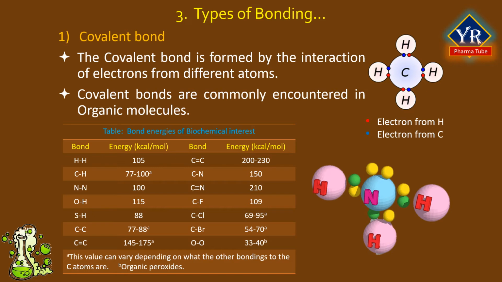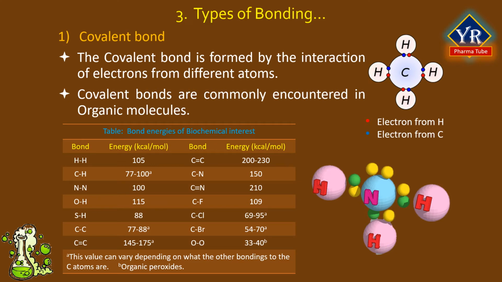If an additional pair of electrons called pi electrons become involved, then we describe the junction as a double bond. Triple bonds also exist. They consist of one sigma bond and two pi bonds. These covalent bonds are commonly encountered in organic molecules.